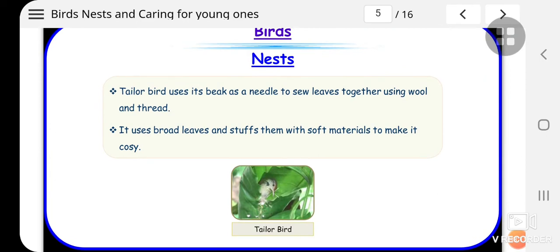Tailor bird uses its beak as a needle to sew leaves together using wool and thread. It uses broad leaves and stuffs them with soft materials to make it cozy. That's why the name is tailor bird.